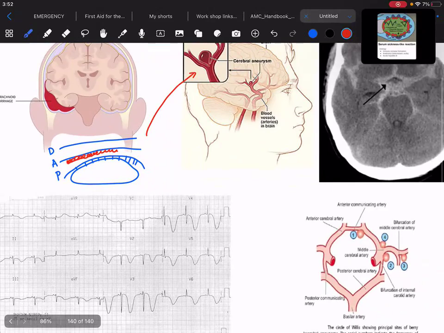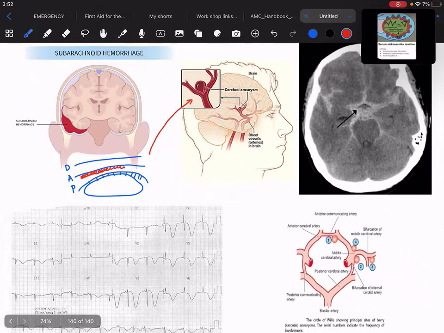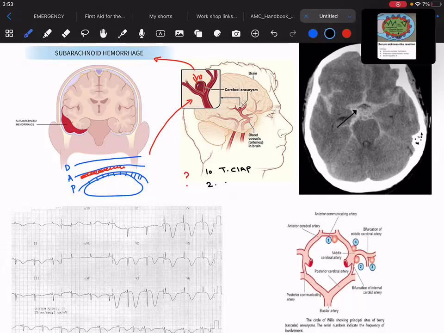So what is basically the triad? The triad in these patients who have this berry aneurysm rupture resulting in the subarachnoid hemorrhage would be, number one, the patient will have thunderclap headache. The patient will complain of headache which will be so severe that the patient will directly tell you, "Doctor, I have never ever felt this kind of headache in my life. This is the worst headache of my life." And second one would be neck rigidity.